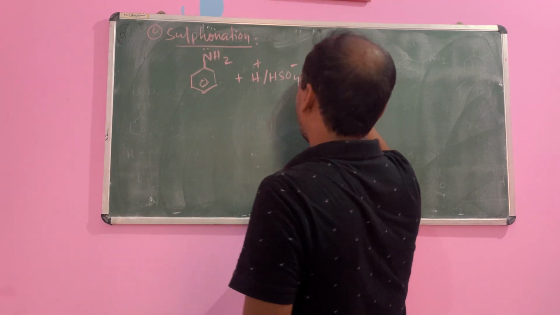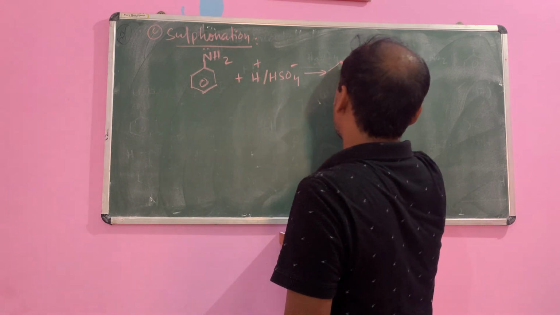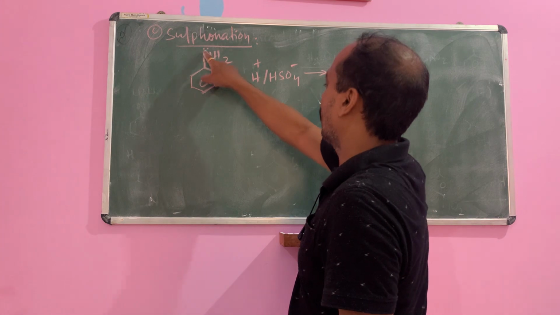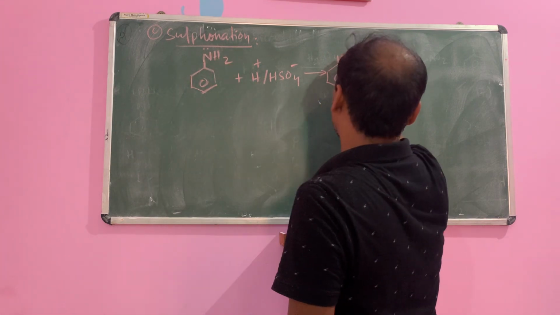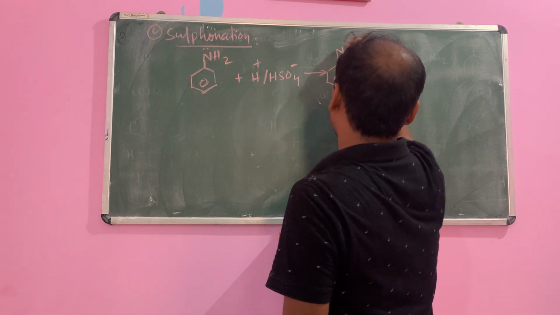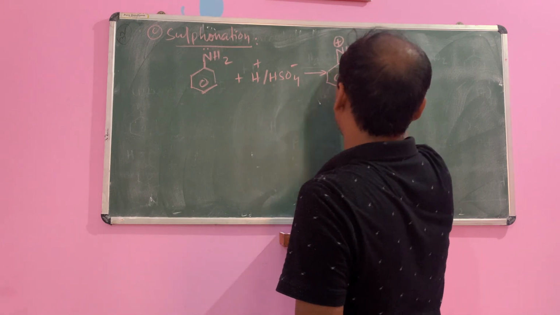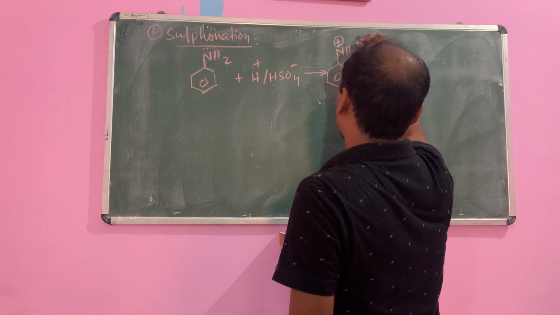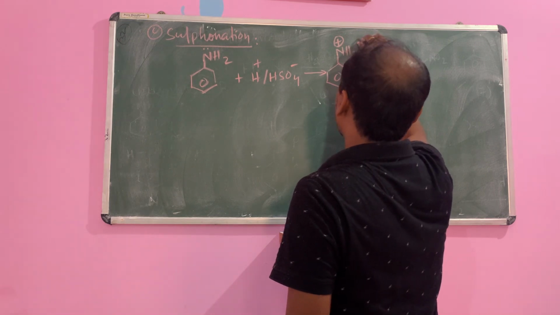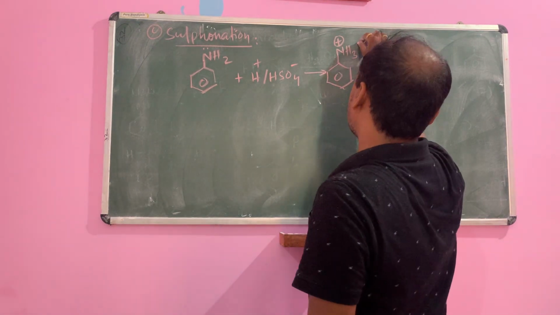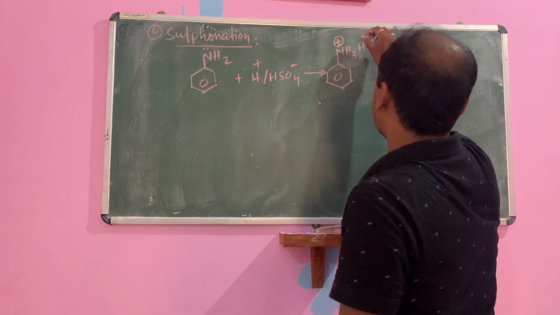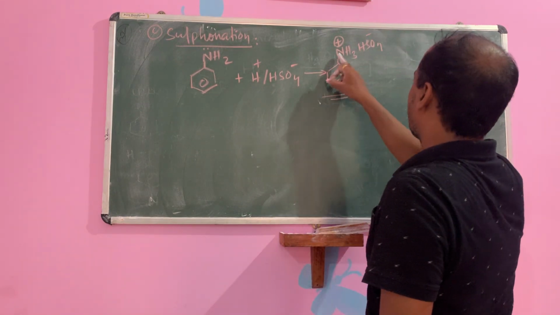You see, why I am writing like this, you can easily understand. Then it will form H plus and N lone pair, NH3 plus and HSO4 minus. You write here HSO4 minus. This is a salt, plus and minus.